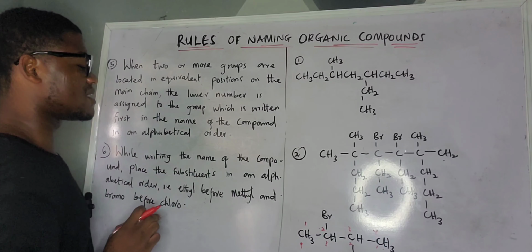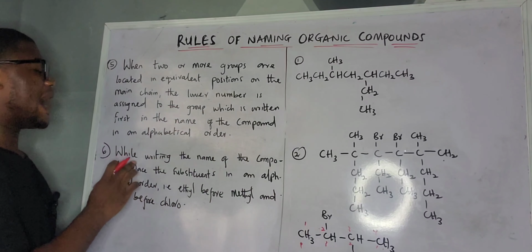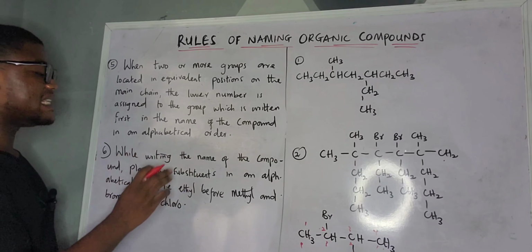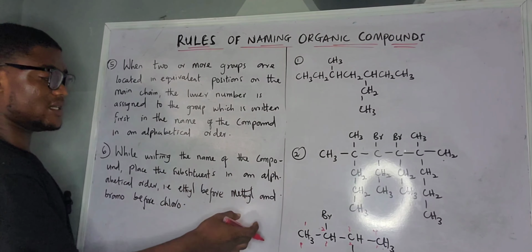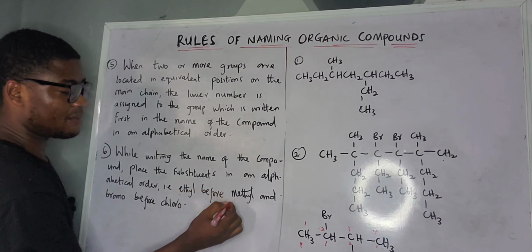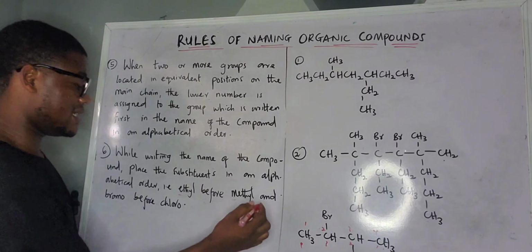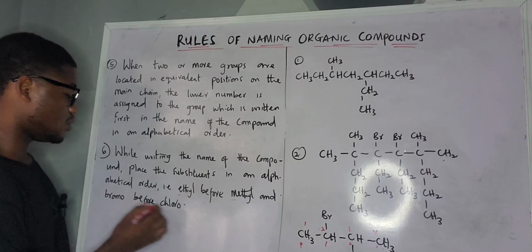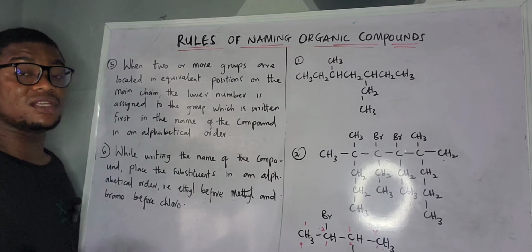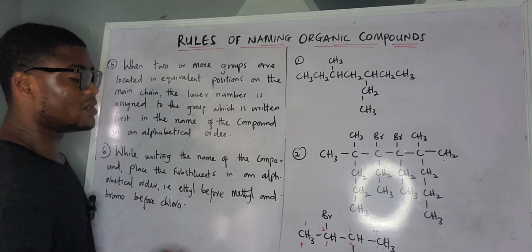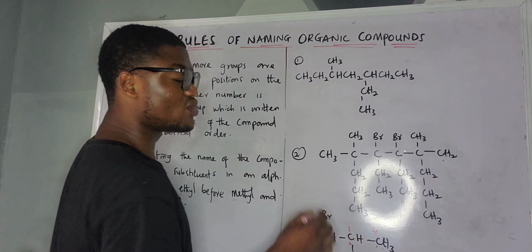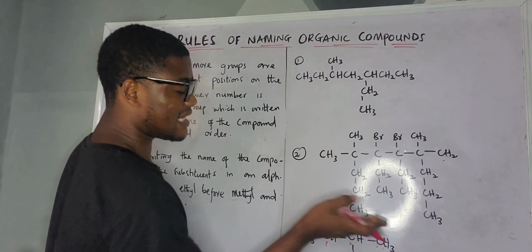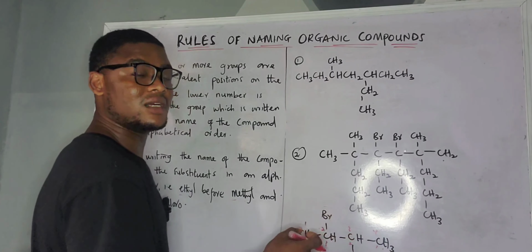Now look at rule 6. Now we are going to know what to do with rule 5. While writing the name of the compound, place the substituents in alphabetical order, that is ethyl before methyl, because E comes before M in alphabetical order. The next one is bromo before chloro, that is bromine, which is B, comes before C. So in this situation we have chloro here and bromo here. Because bromo is going to come first, we follow this direction to make sure the bromo is nearer than the chloro.